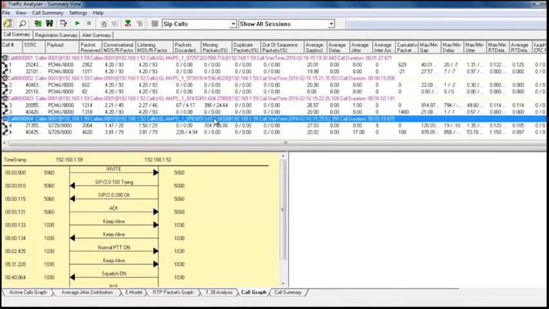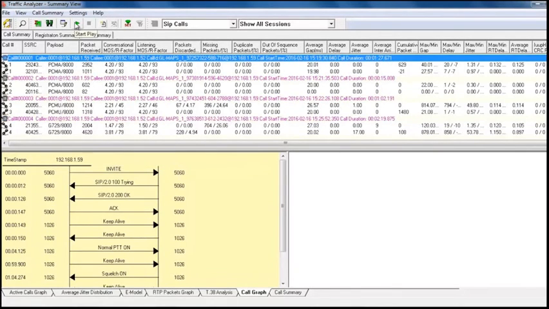There is also a second call with 704 packet losses. It is heavily degraded, with a MOS score of 1.47. Apart from these things, I can select a call and play the audio on the call. Now I am playing the audio of this call.